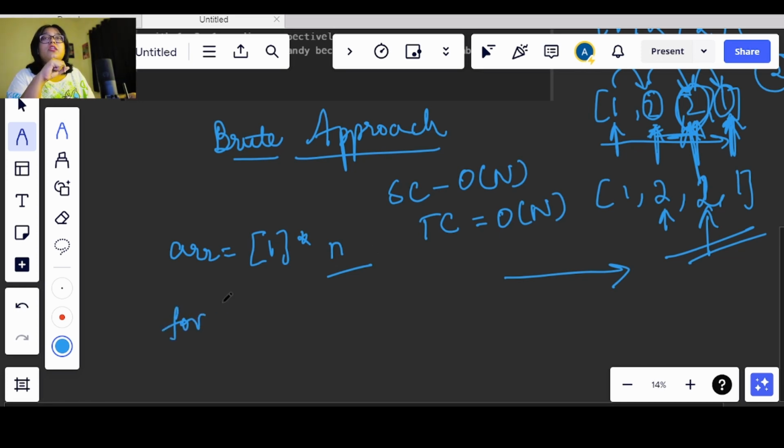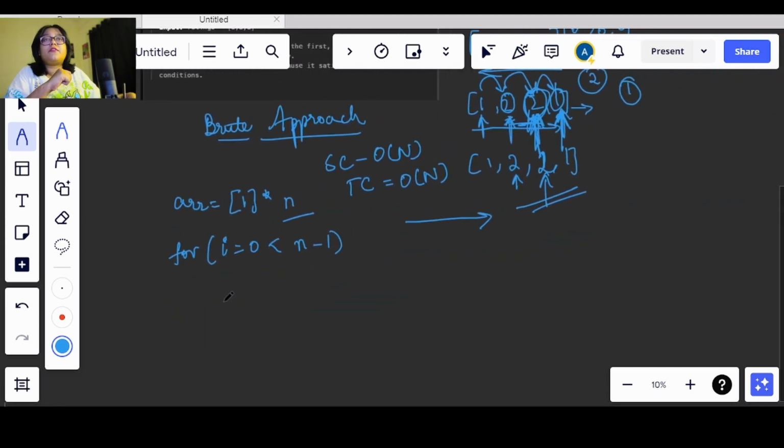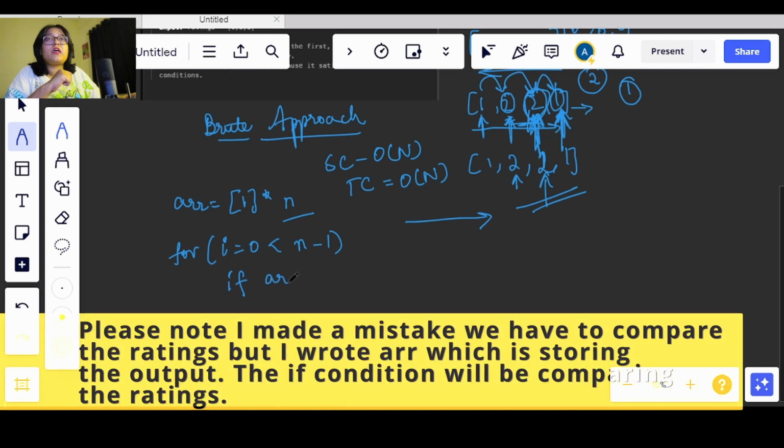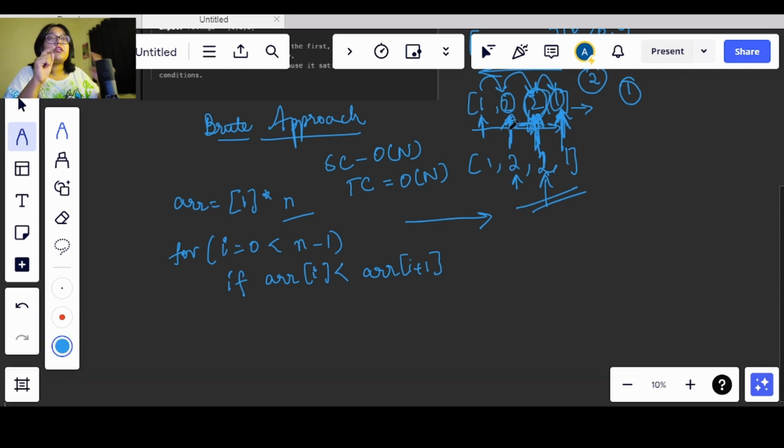So if we are going like this, for I is equal to 0 to less than n minus 1, right? We cannot go till less than n, because we will be comparing till here only. If we take the comparison till here, then we will get index out of range, right? To avoid that, we will be going till n minus 1. And now what we will be checking is if ARR of I is less than ARR of I plus 1, right? So what we have to do, if this value is greater, then we need to increment the value by 1 from the previous one.